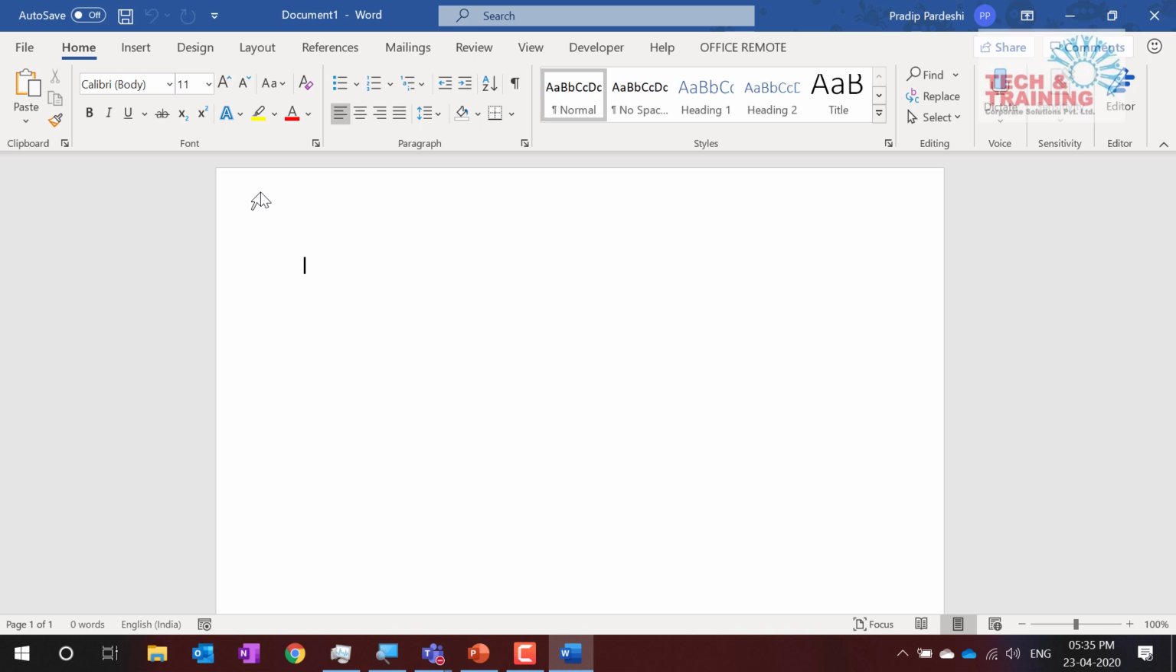Let me tell you a way to find out the version of Office 365, because certain features that I'm going to show today might not be available despite you using Office 365, because of the version differences. So let me show you the version differences. This is applicable to all Office products: Word, Excel, PowerPoint, Outlook. It is applicable to all the Office products.